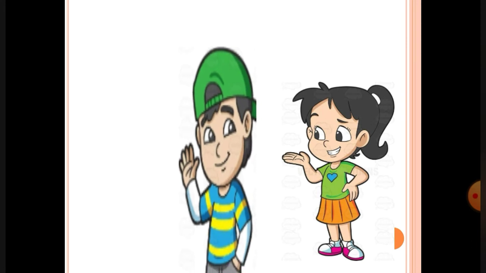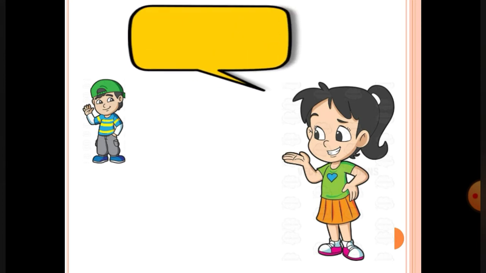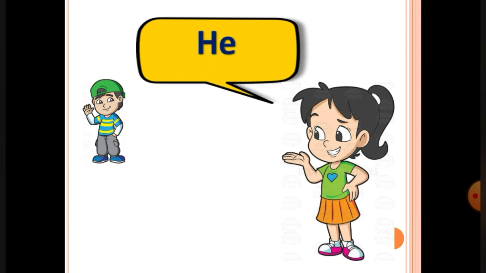Here the girl is talking about a boy, but the girl is not directly talking with the boy. The girl is telling something to us about that boy. This time she can use personal pronoun he. So she can make a sentence like, he is my friend. If there is a boy, a man or any male, and if he is single in number, that time we can use the personal pronoun he.